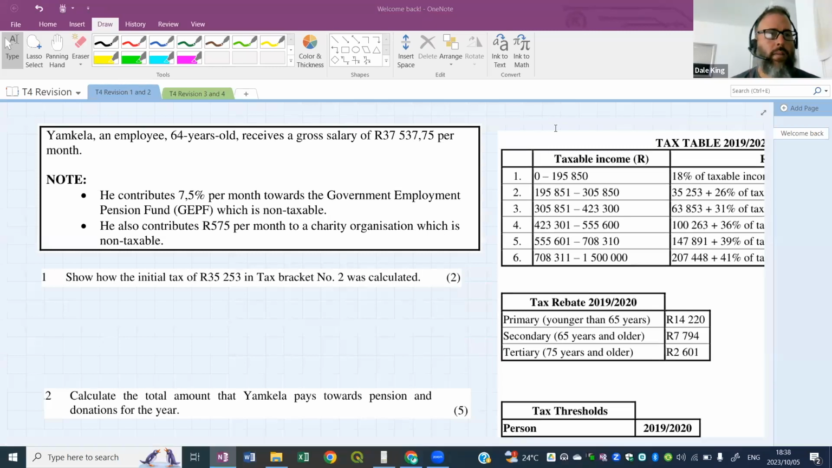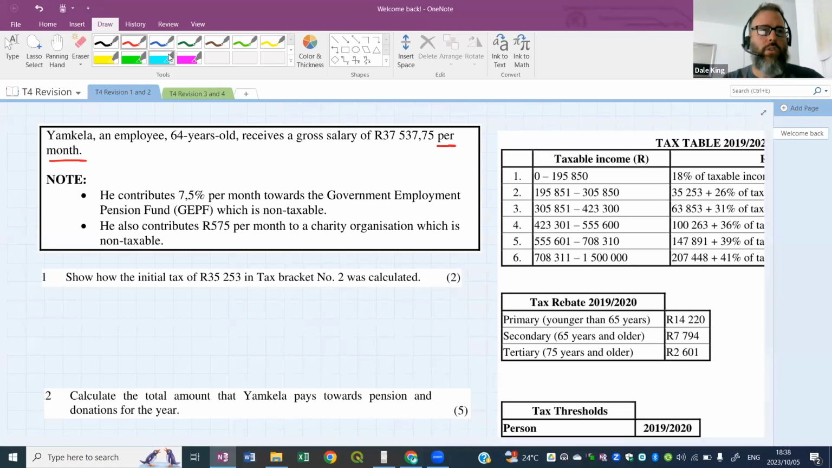So here we go. Yamkele, an employee, is 64 years old, receives a gross salary, there's that word gross, before deductions of 37,537 Rand and 75 cents per month. Now, please, with tax, make sure you are reading these words, per month, because the tax tables are usually annual tables. So they give you a monthly salary. You're going to have to change that to get into the table.